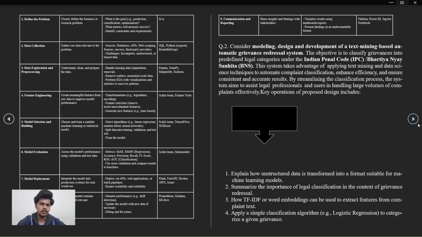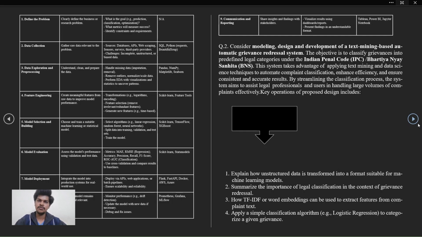Next is model deployment. It integrates the model into a production system for real-world use. We may deploy via API, web application, or batch pipelines, ensuring scalability and reliability. Flask, Docker, and AWS are the tools which can be used for model deployment. Next is monitoring and maintenance. It ensures the model remains accurate and relevant. Monitor performance, for example, drift detection. Update the model with new data if necessary, debug and fix issues. For this, we can use MLflow.